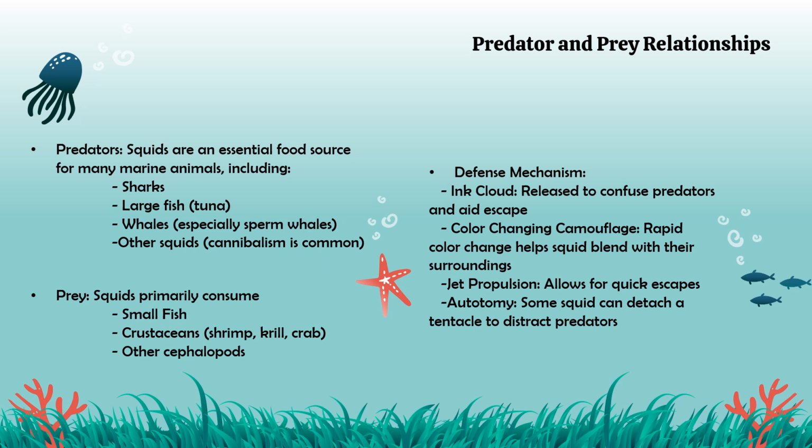Now, squid have a couple of defense mechanisms. They have ink clouds, which are released to confuse predators and aid escape. They also have color-changing camouflage, where rapid color changes help squids blend in with their surroundings. They also have jet propulsion, which allows for quick escapes. And some squids can detach a tentacle to distract predators.